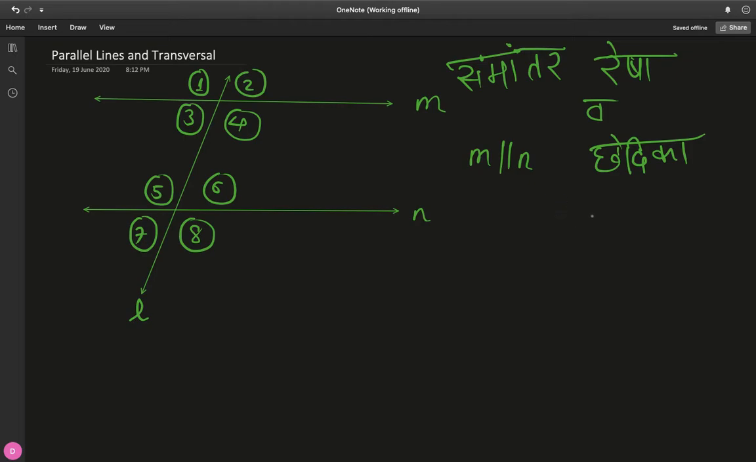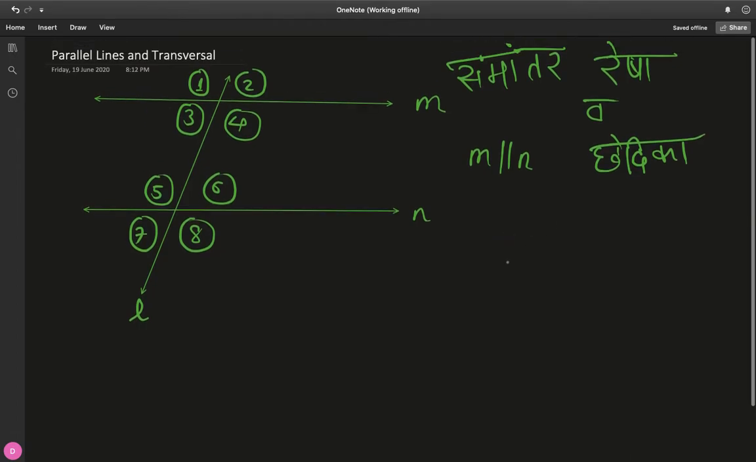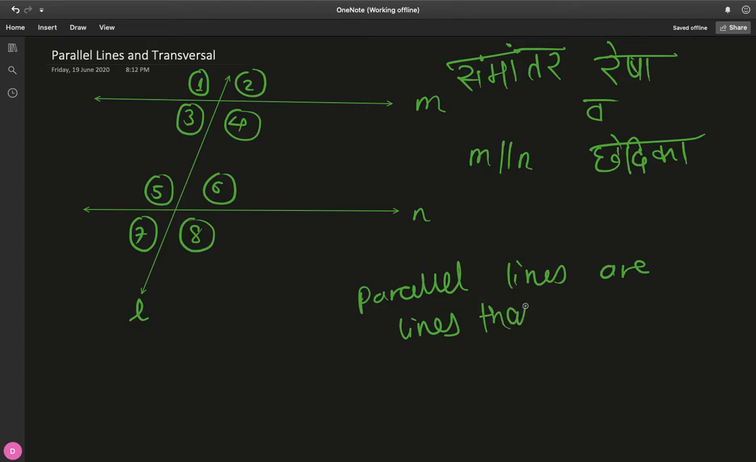Okay, so before we go on to the more important properties of this topic, I would just like to tell you what parallel lines are. So parallel lines or samantar resha are lines that can never meet, or if you want to think in more mathematical terms, they meet at infinity, which in practical terms is never.